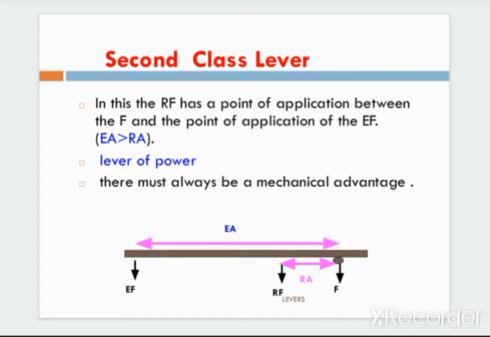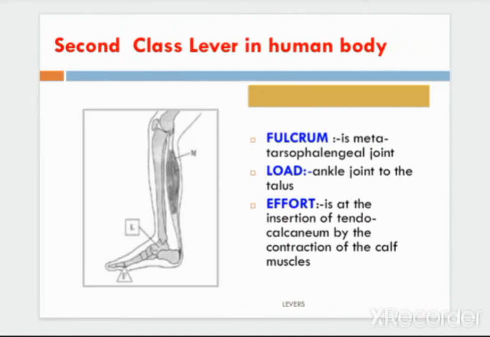So there is always a mechanical advantage. It is known as a lever of power because the weight or resisted force lies between the fulcrum and the effort. In the human body example, the metatarsophalangeal joint acts as the fulcrum, the load or resistance is the ankle joint to the talus, and the effort is the contraction of the calf muscle. So it is known as a lever of power.